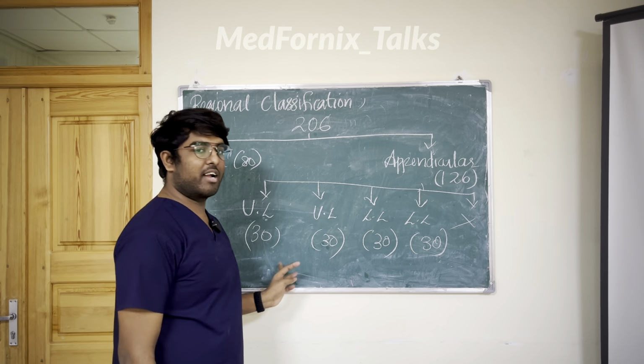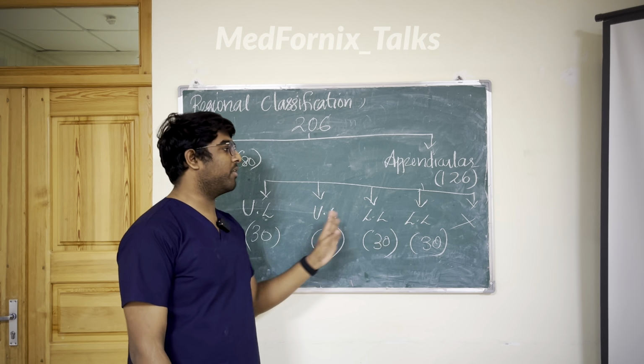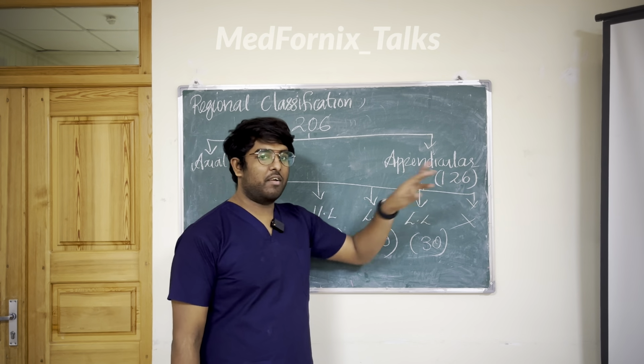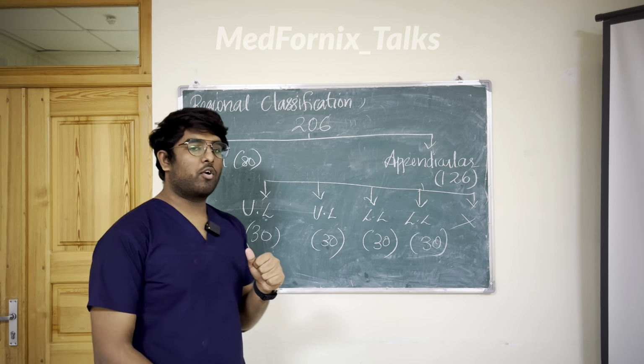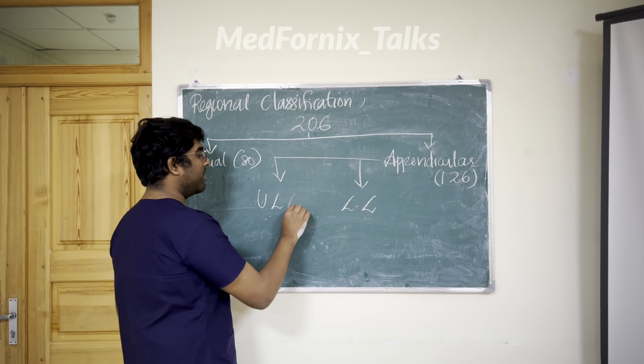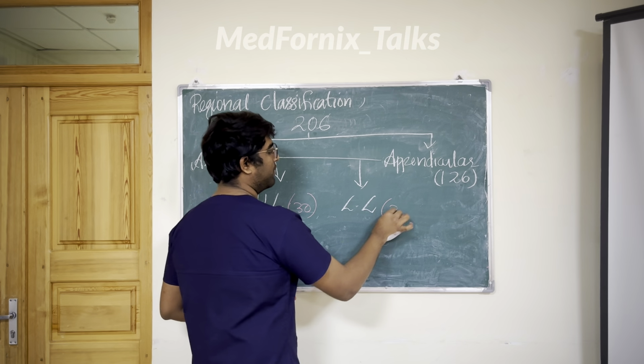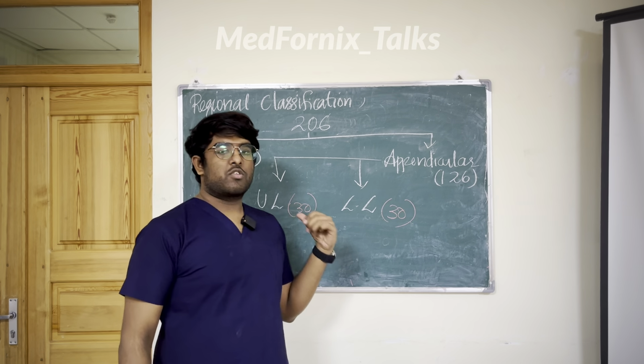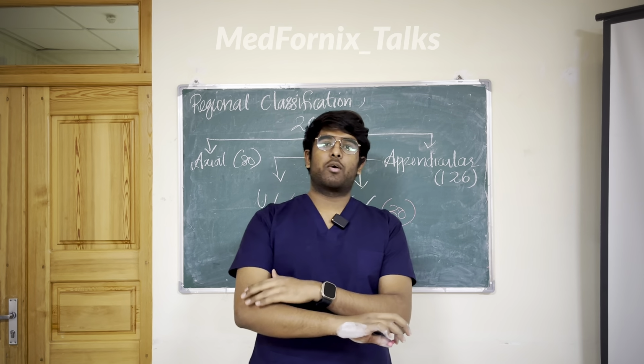Then 30, 30, 60, and 30, 30, 60, 60 plus 60, 126. Six bones are left, let it be there. So we can talk about the upper limb, right? In the upper limb I am having 30 bones and in the lower limb I am having 30 bones. We are going to talk about the upper limb right now.